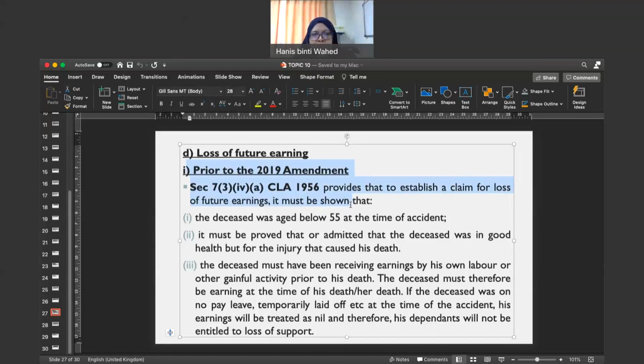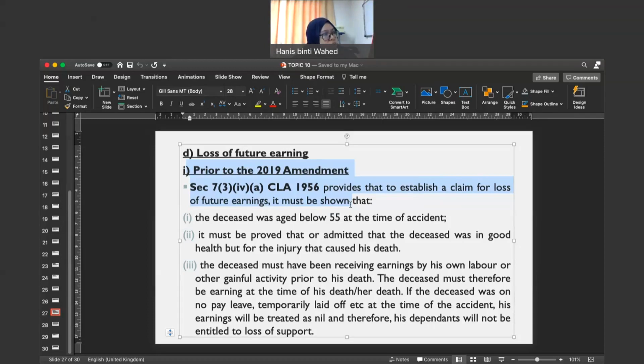But this section basically it states that a dependent can claim damages for loss of earning if it fulfills all the conditions stated. All the conditions stated. Okay.